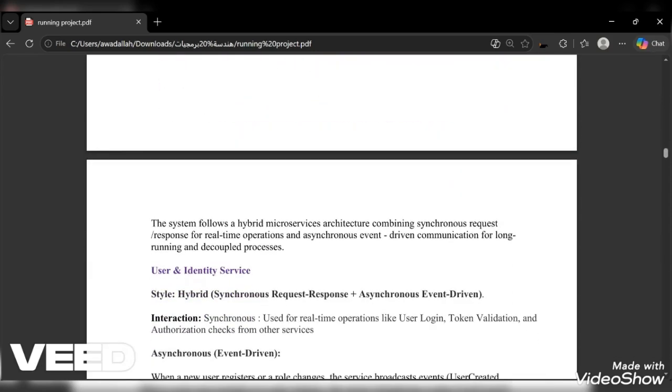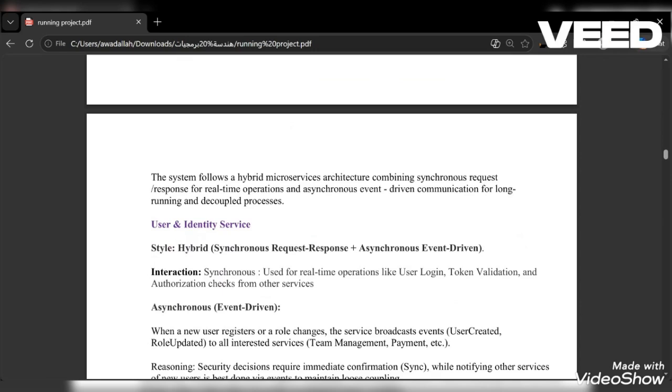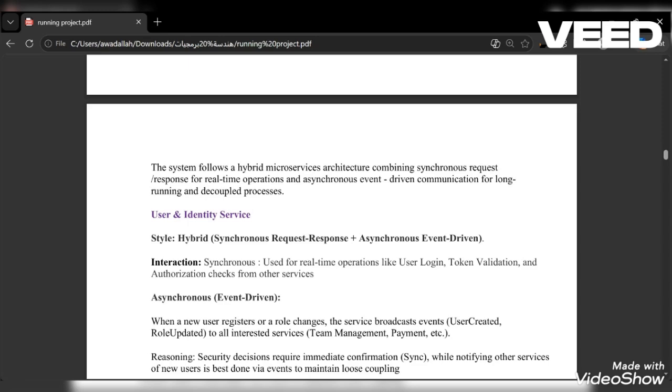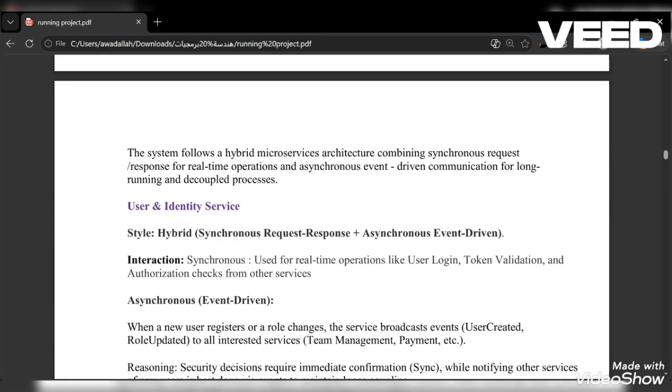Now I will talk about how these services communicate with each other. This is the most important part of my design. Before I explain each communication, let me explain the concepts I used. My system follows a hybrid microservice architecture, combining synchronous request-response for real-time operations and asynchronous event-driven communication for long-running and decoupled processes.